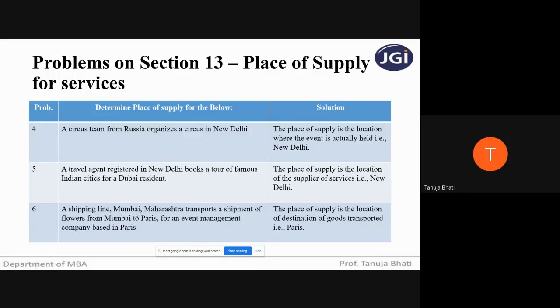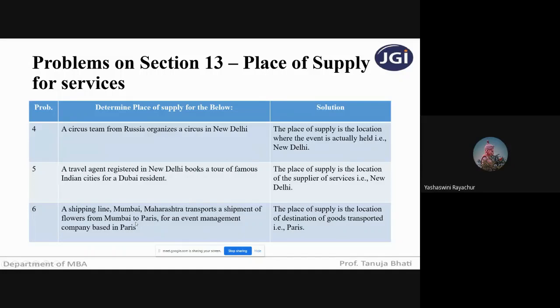From Mumbai, the goods are shipped to Paris. In respect of transportation of goods, the place of supply will be the location where the goods are destined to reach. So from Mumbai, the goods are destined to reach Paris. What is going to be the place of supply in this case?